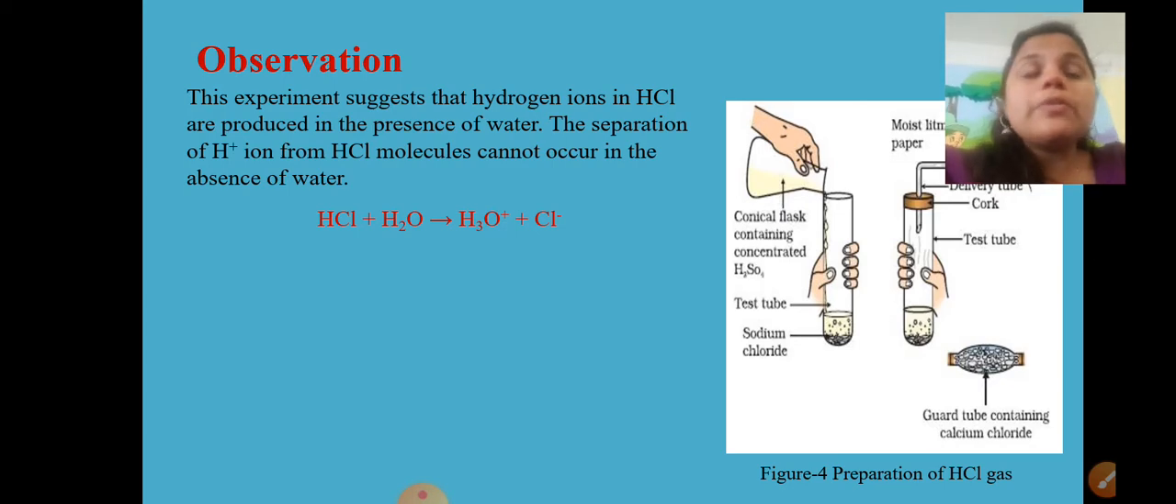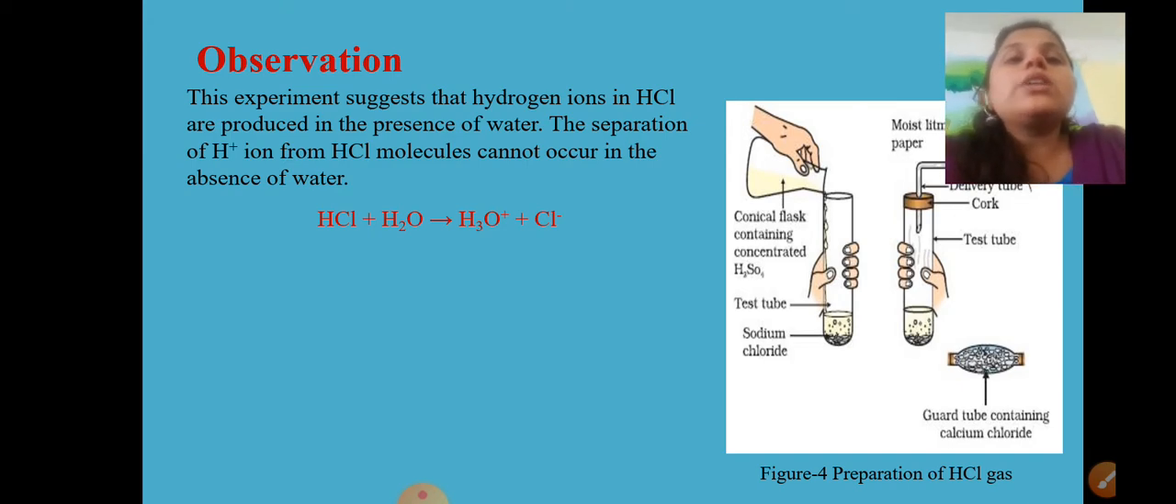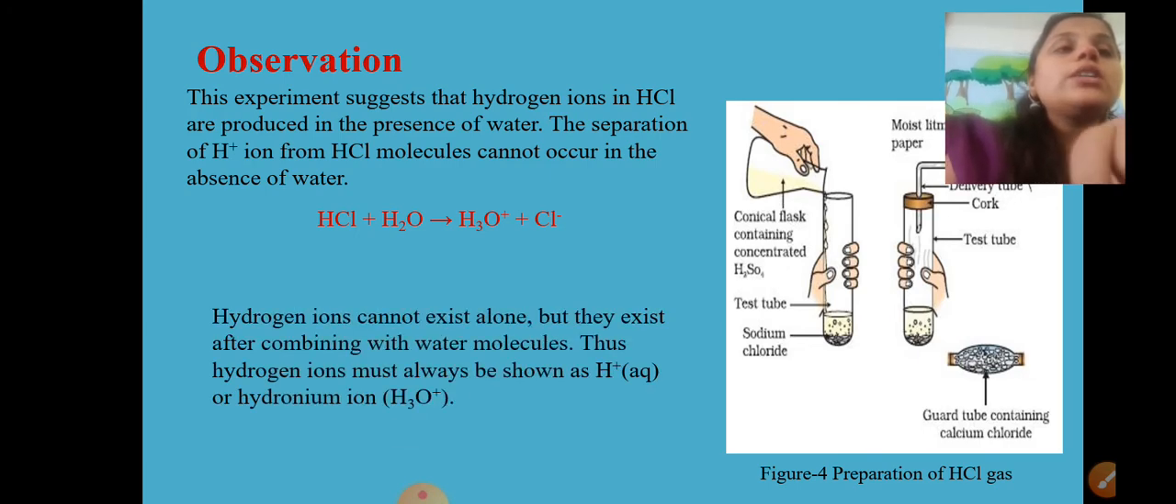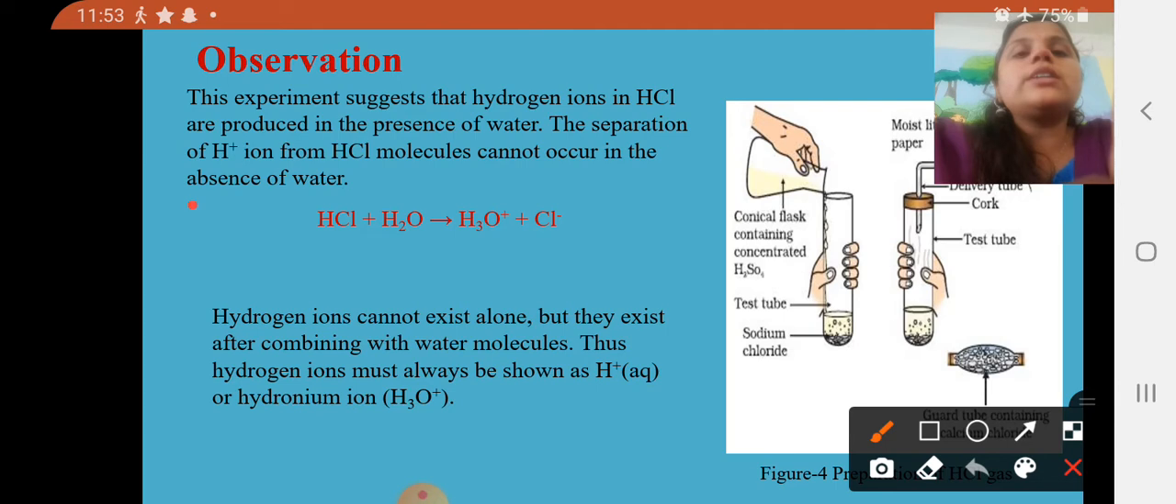Yes, our litmus paper is not going to change here. So why is it not changing its color? You have the reason. What is that reason? Let's see. The experiment suggested that hydrogen ions in HCl are produced in the presence of water. Only when you have water is this H+ released. The separation of H+ ions from the HCl molecules cannot occur in the absence of water. If water is not there, then the HCl molecule cannot separate.